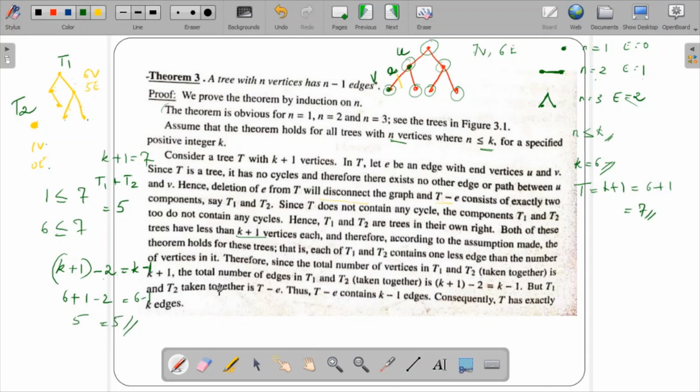But t1 and t2 taken together is t minus e. Thus t minus e contains how many edges? K minus 1 edges. So t has exactly k edges. This is regarding theorem 3.